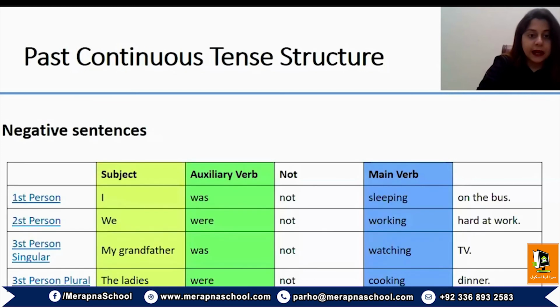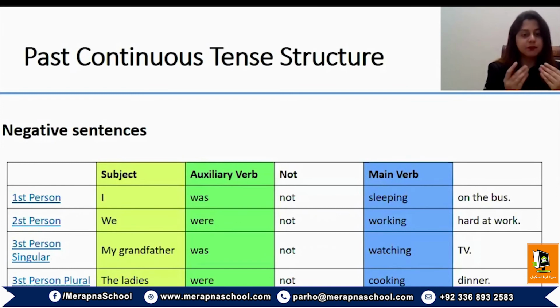Okay. The only difference in negative sentences, the only addition while forming negative past continuous tense, is that between an auxiliary and a main verb, not will be added. So I was not sleeping on the bus. Because it's a plural subject, we were not working hard at work. My grandfather was not watching TV, and the ladies were not cooking dinner.